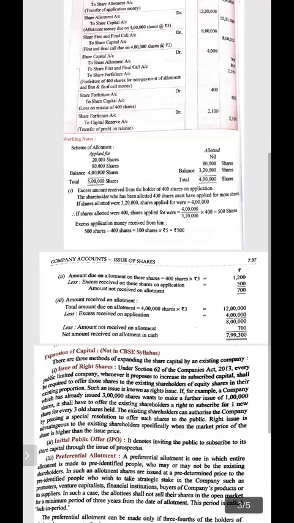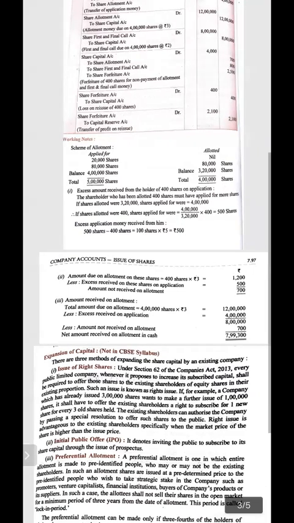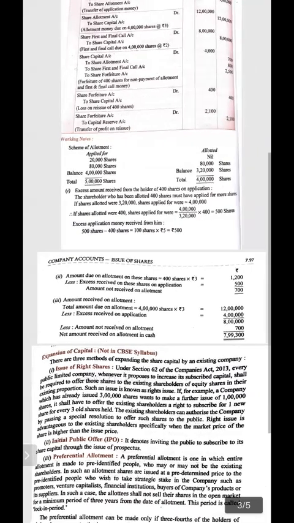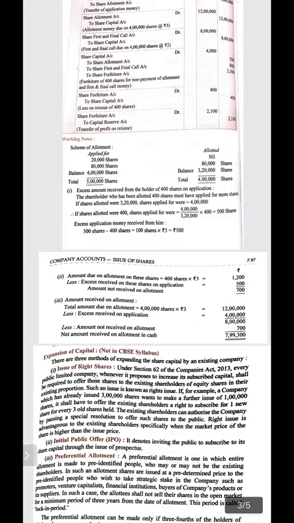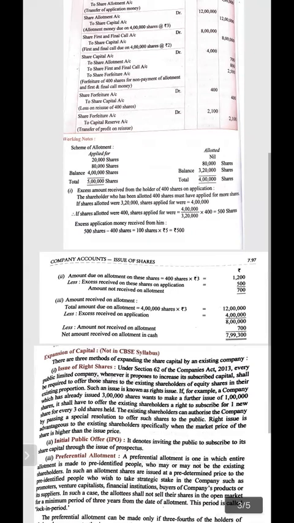The company has not received 700 because out of those 1200 rupees, 500 rupees has already been received at the time of application money from these shareholders. And that surplus, that excess money, is to be adjusted at the time of allotment due. So in this way, on the allotment money, we have to deduct the surplus received by the company on particular shares, and then calculate the net amount not received on allotment. I hope it is clear to everybody. That is 700 rupees that are not received by the company.